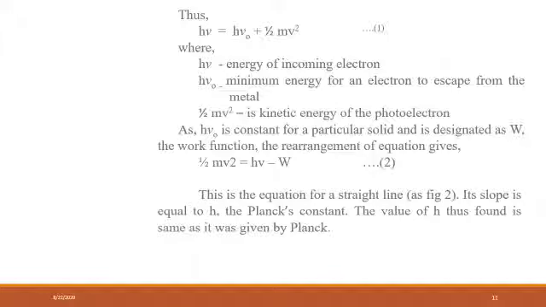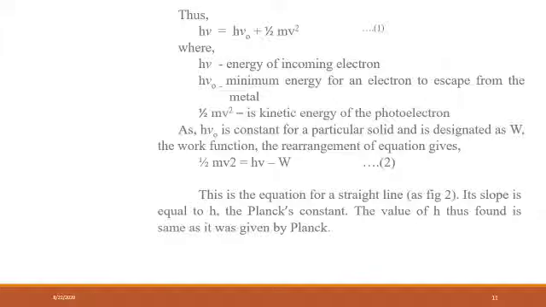Now, as we know, h nu 0 is constant for a particular solid, and it is denoted by W, which is nothing but the work function. Considering this, we can rearrange equation 1 as half mv square is equal to h nu minus W. So this is the equation for a straight line.